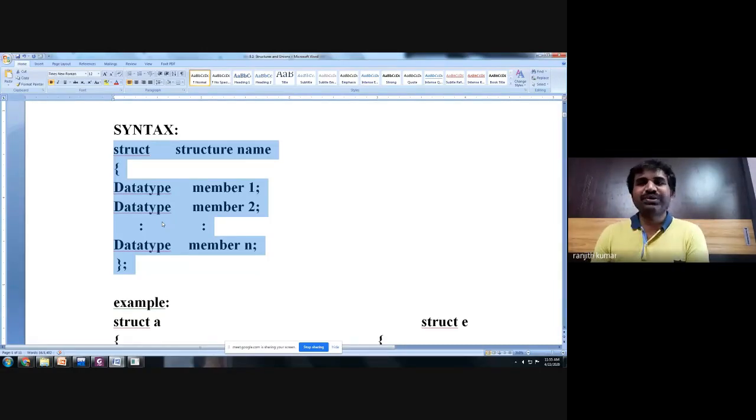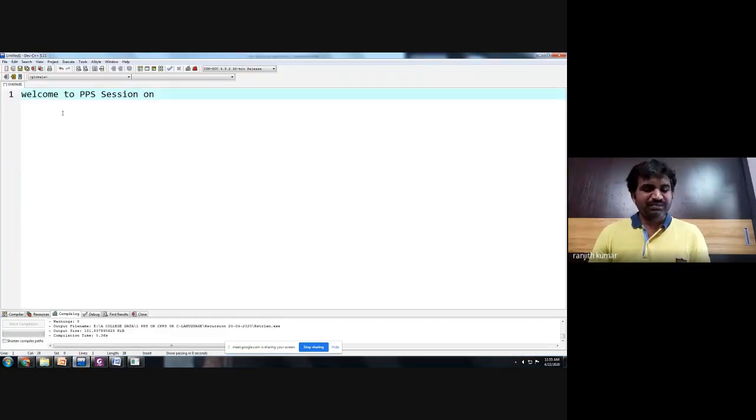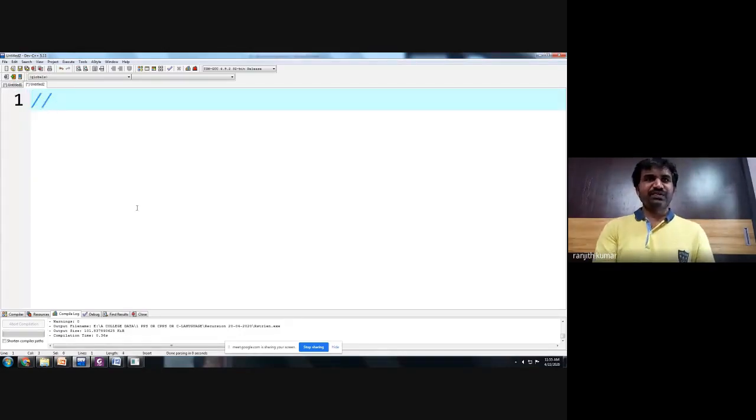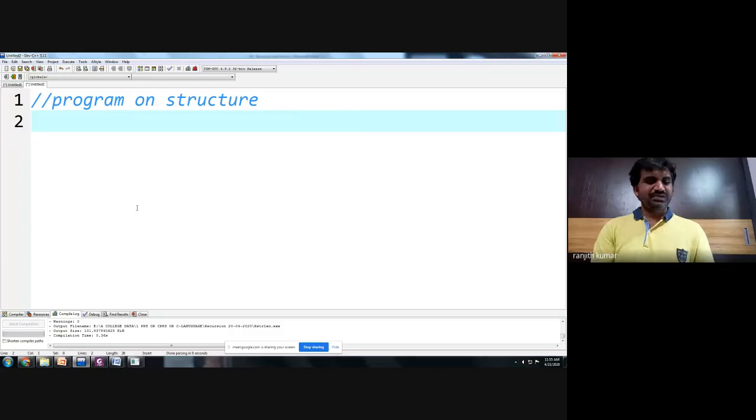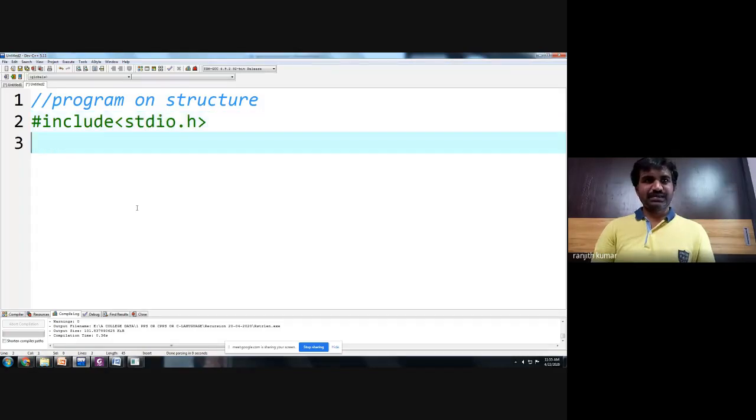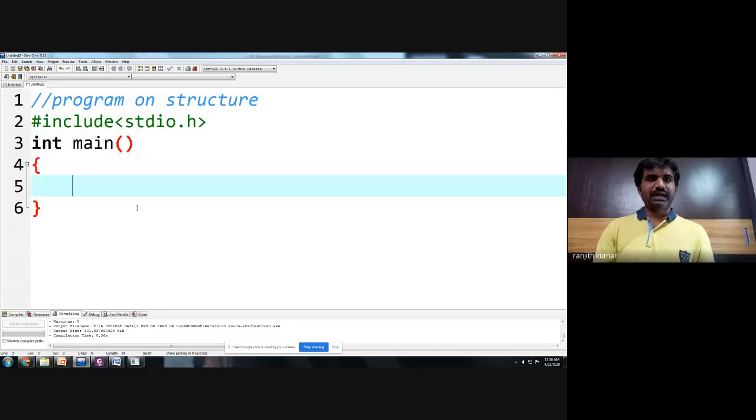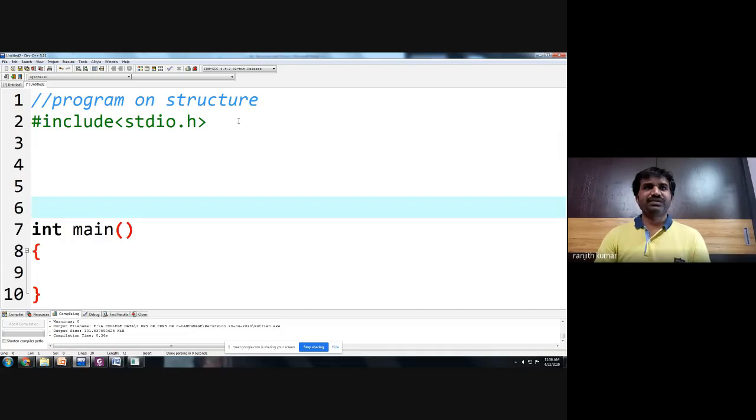Now let us see a programming example in structure. All of you please see here. We want to create a program on structure. So we will write a simple program: #include <stdio.h>, then int main, and first of all you want to create a structure which is available in main.